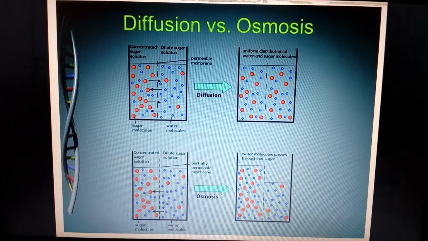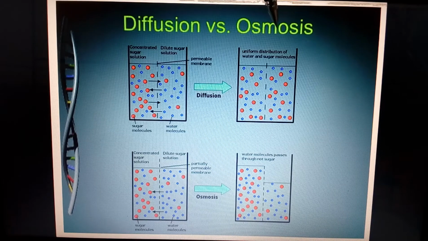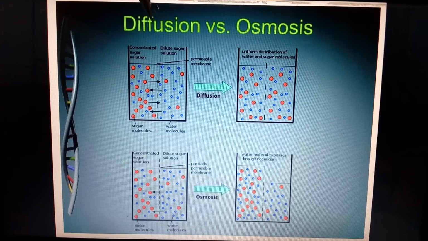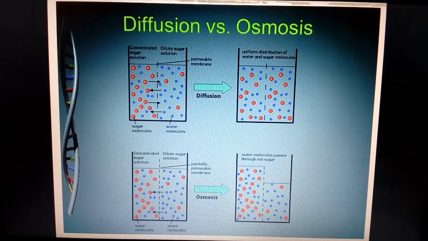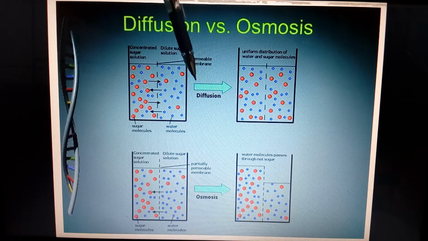And this next diagram gives us an idea of the difference between diffusion and osmosis. What is the difference? In the process of diffusion, what happened here? See here, both the solute molecules as well as the solvent molecules move towards their appropriate concentration area, from the higher concentration to lower concentration. Here this one is a concentrated sugar solution and a dilute water solution. These are separated from each other. In the case of diffusion, what happens here?